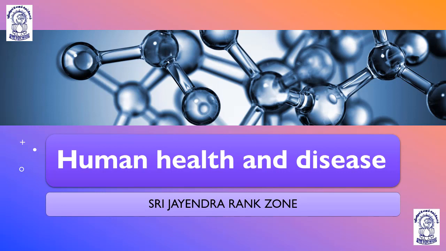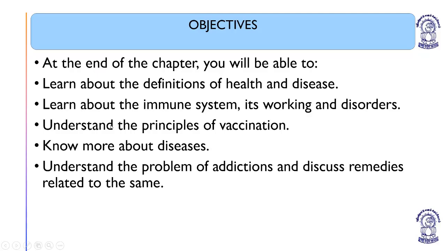So now, my dear students, I would like to start human health and disease. Moving to our first slide. These are the different objectives: at the end of the chapter you will be able to learn about the definition of health and disease, the immune system and how it works, and the disorders of immune system.